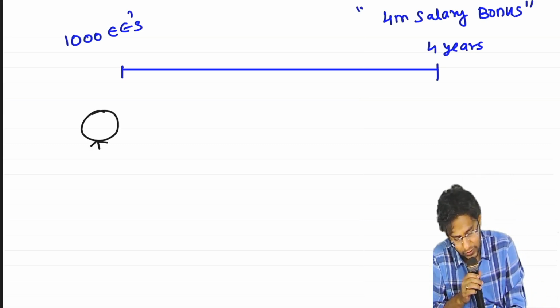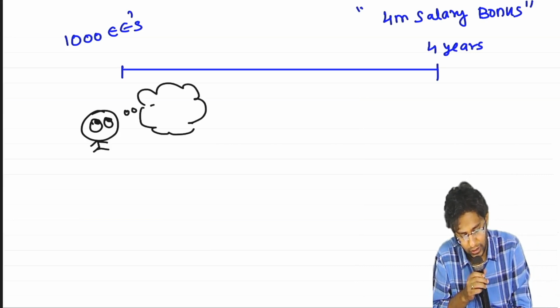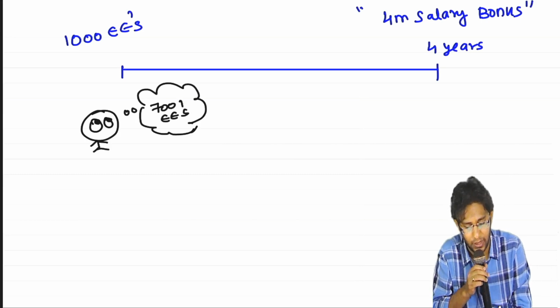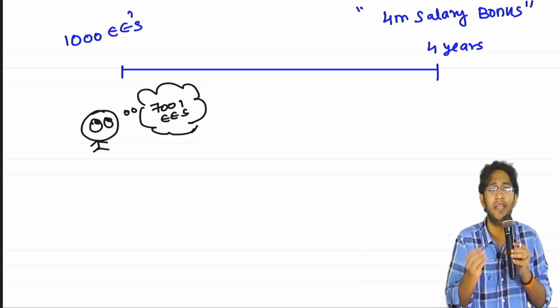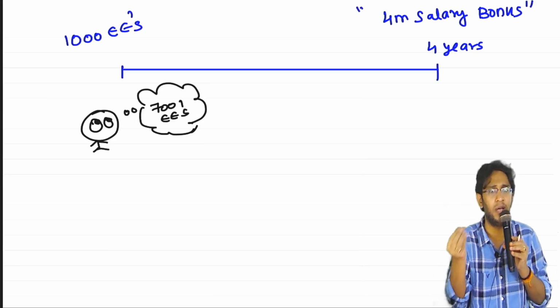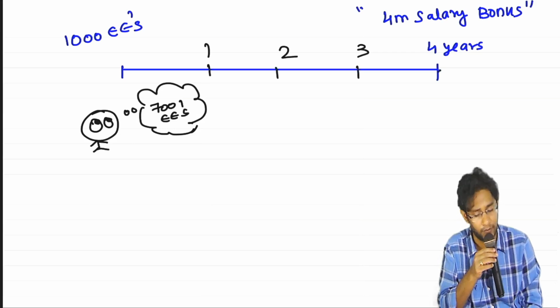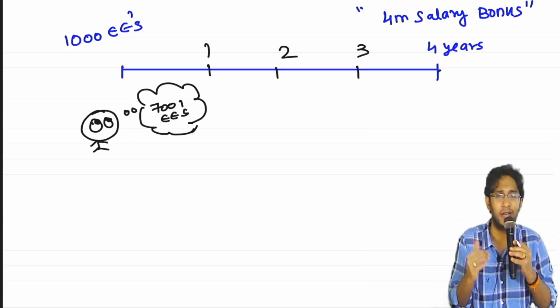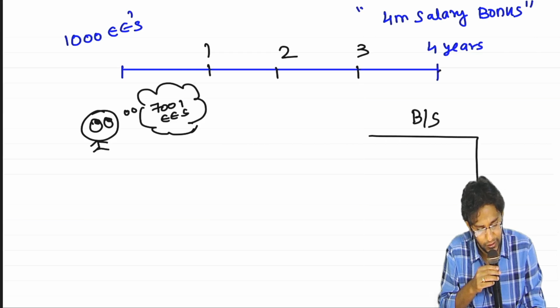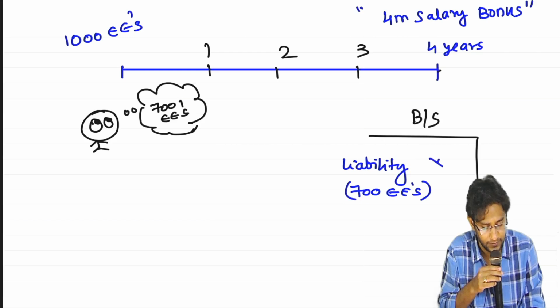But in the employer's mind, even though I made a commitment like this to 1,000 employees, in my opinion, only 700 employees will stay at the end of the 4th year. That's my feeling. Since only 700 employees are going to stay, every year I booked an expenditure and created a liability. First year, second year, third year, I booked expense, I created liability. And by the end of the 4th year, in my balance sheet, I have a liability created for 700 employees.